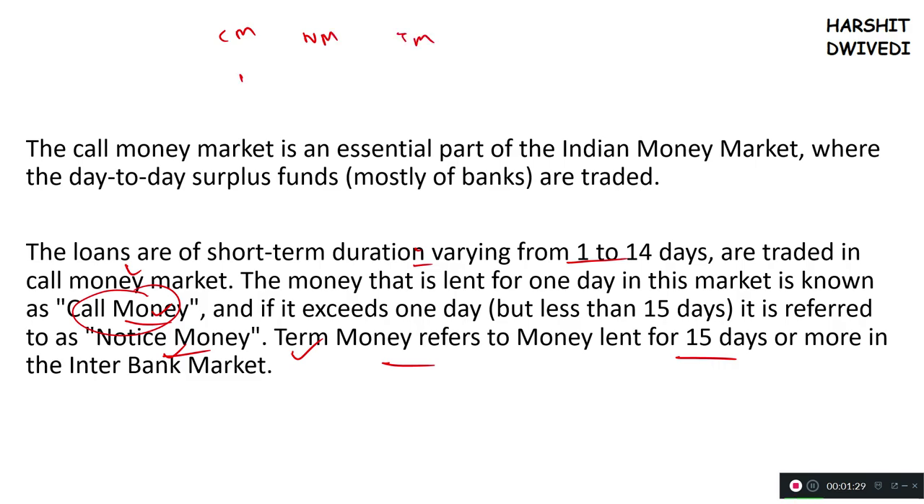So this is the classification of call money, notice money and term money. Call money is for 1 day in India, notice money is for 1 to 14 days or 1 to 15 days. Some people say 1 to 14, some people say 1 to 15. It depends upon contract to contract. And term money is that money which is taken for more than 14 or 15 days. So this is basically call money, notice money and term money.